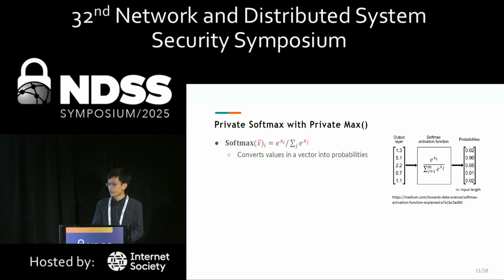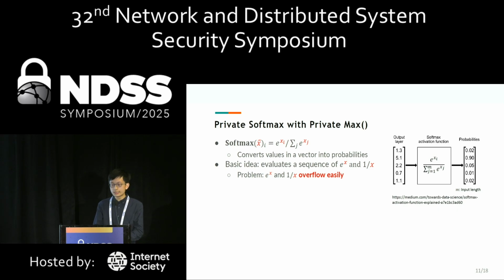The softmax function is defined as the following. Intuitively, it converts values in a vector into a probability distribution. The basic idea for evaluating softmax in a secure way is to evaluate a sequence of exponentials and reciprocals.